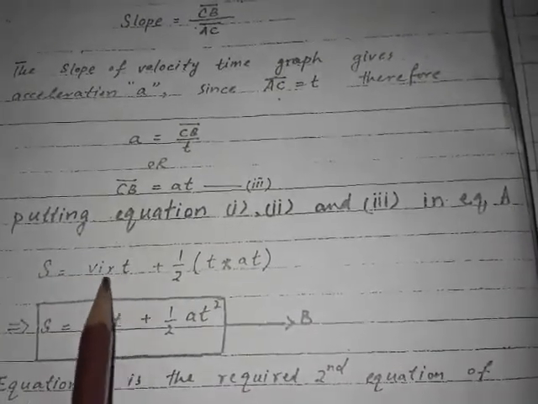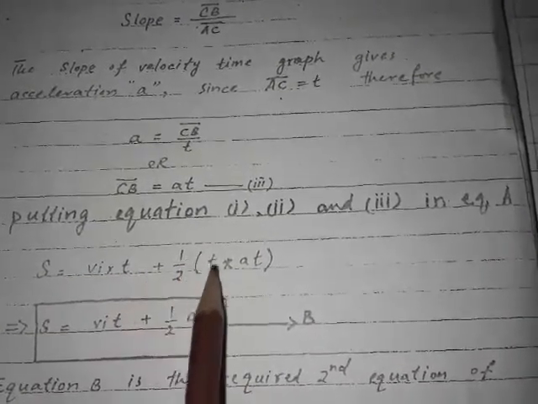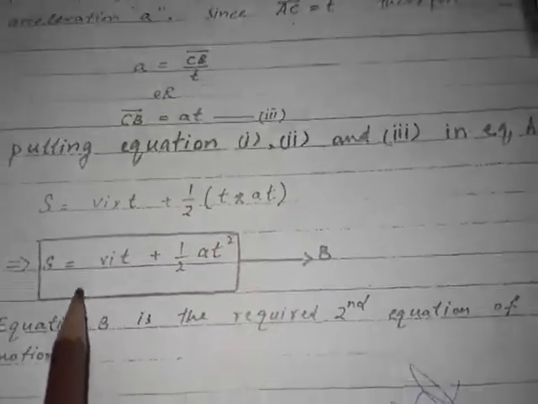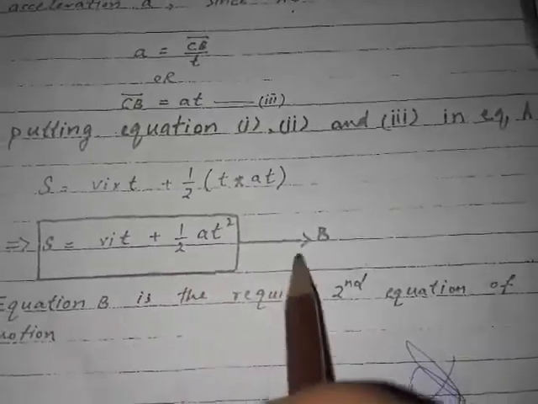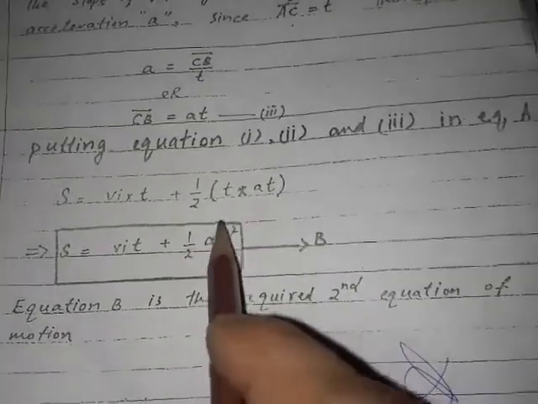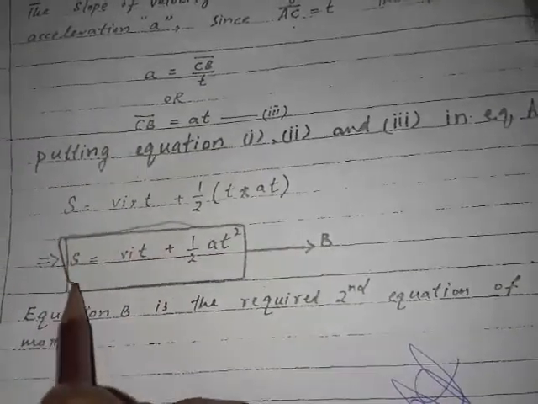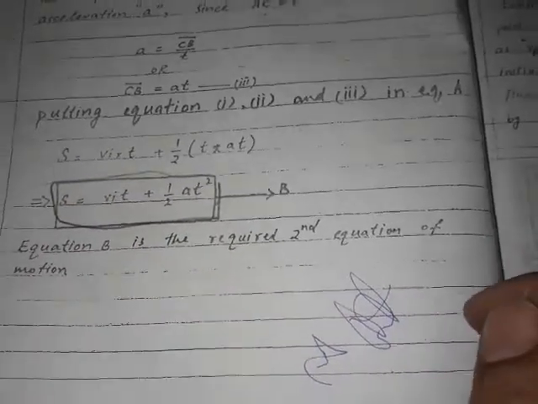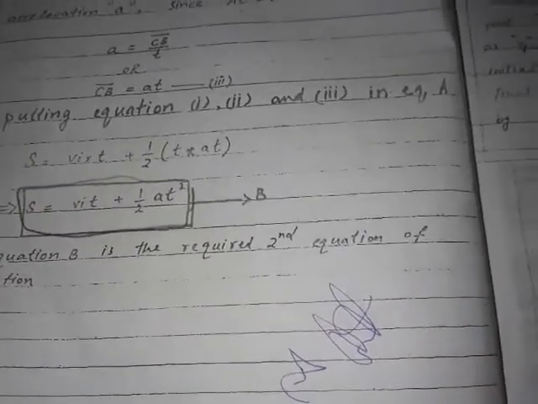Putting equations 1, 2 and 3 in equation number A, so s is equal to Vi multiplied by t plus half multiplied by t into t multiplied by at. This is equal to Vi t plus half at square. This is equation number B, and this whole equation must be written with the help of the black marker. Equation B is the required second equation of the motion.